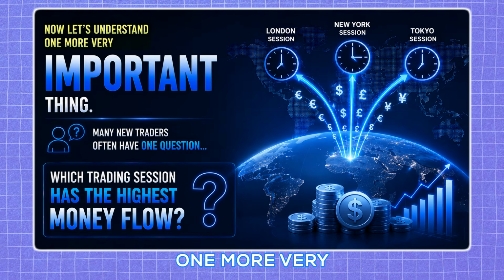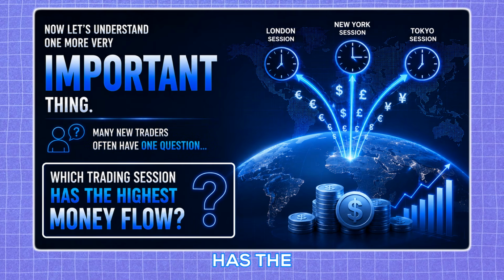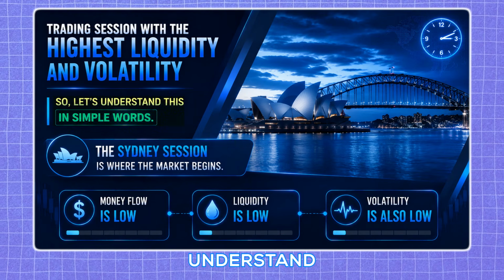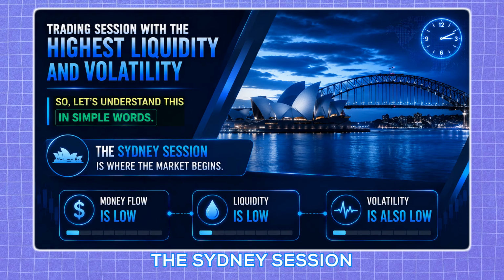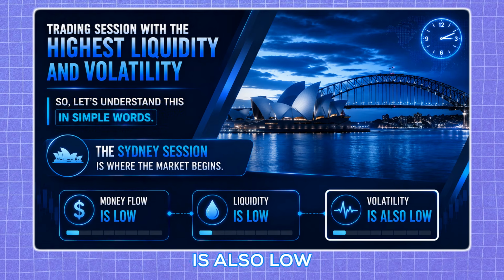Now let's understand one more very important thing. Many new traders often have one question: which trading session has the highest money flow, the highest liquidity and volatility? So let's understand this in simple words. The Sydney session is where the market begins. Money flow is low, liquidity is low, and volatility is also low.